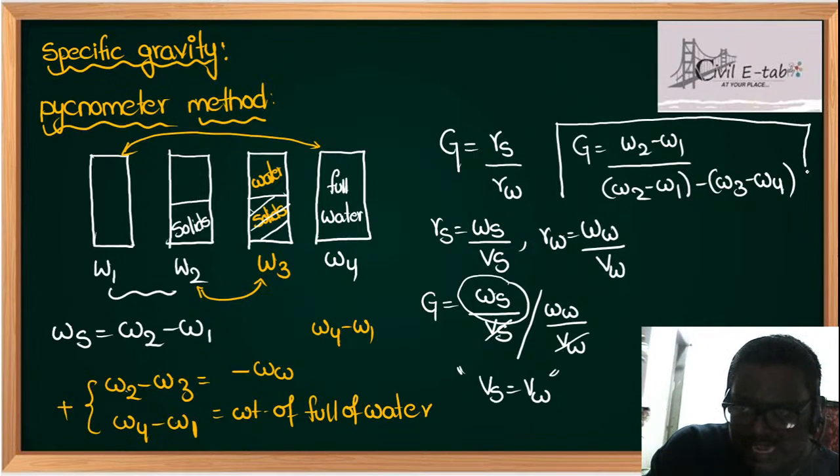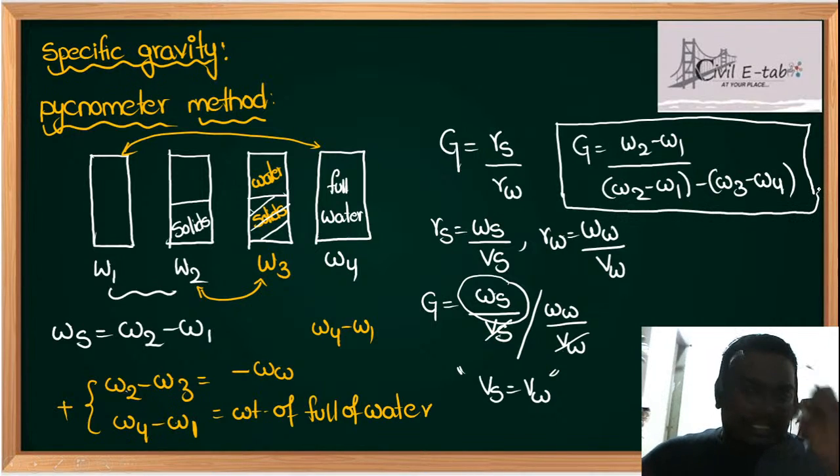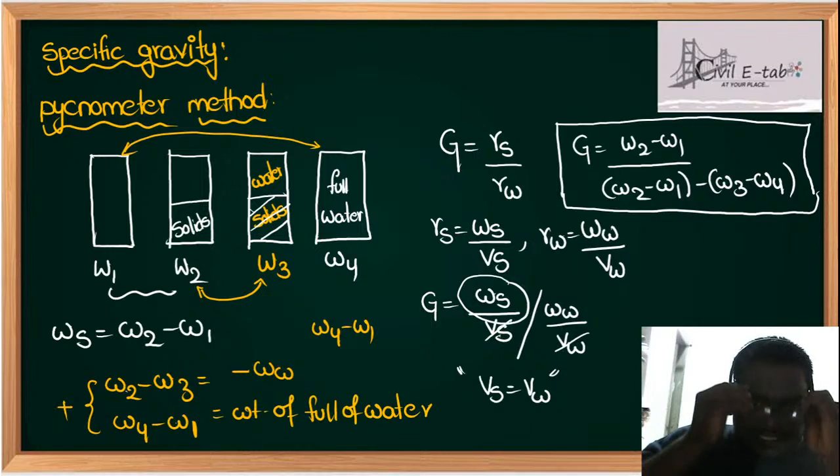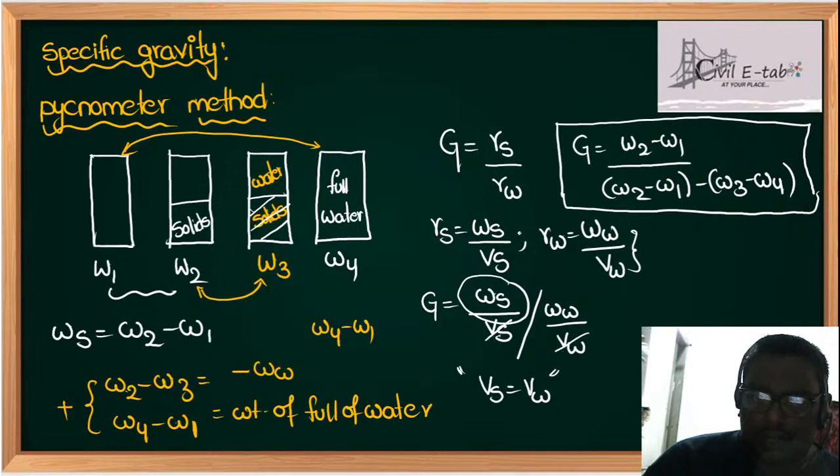See students, again I am stressing this derivation because you frequently have doubts on it. Here G is equal to gamma S by gamma W, and gamma S is taken as weight of solids to the volume of solids, and gamma W is taken as weight of water to the volume of water. Now how can you cancel Vs and Vw? When both are equal.